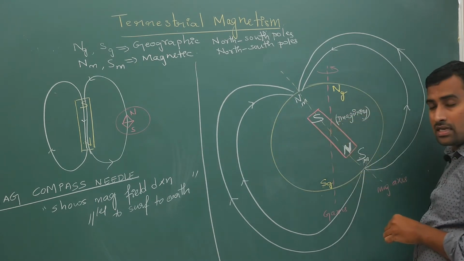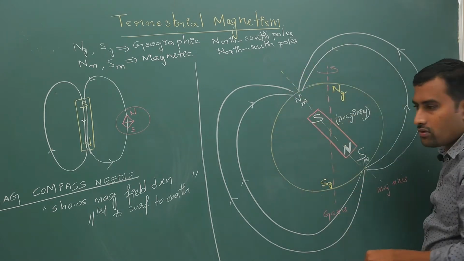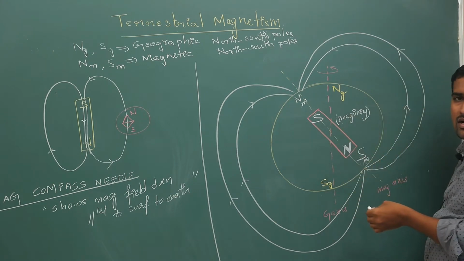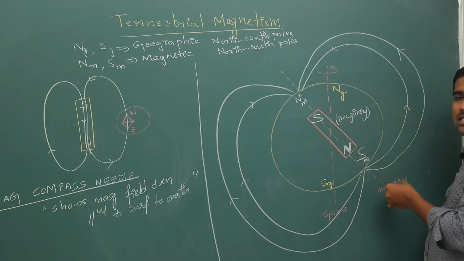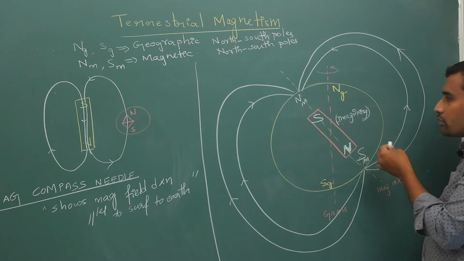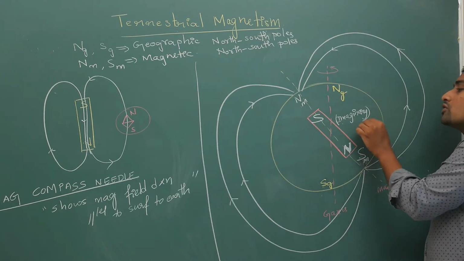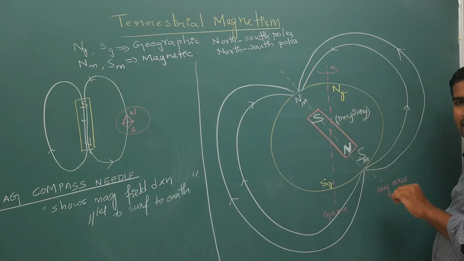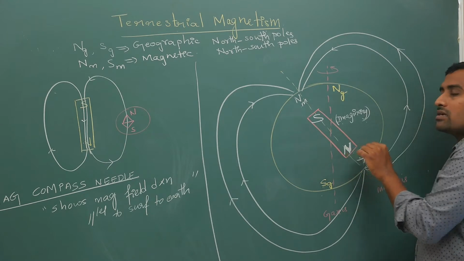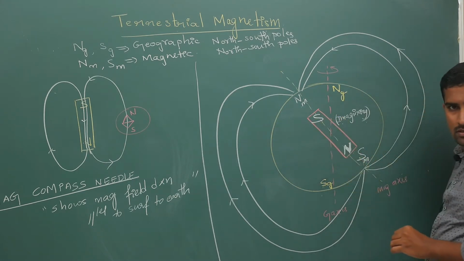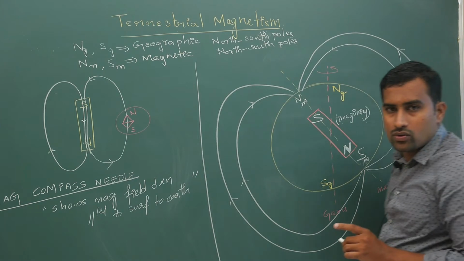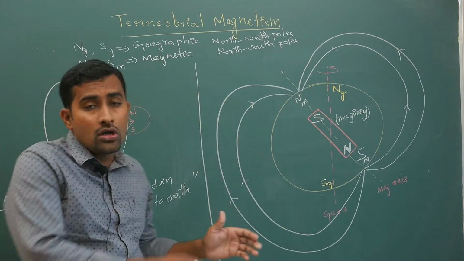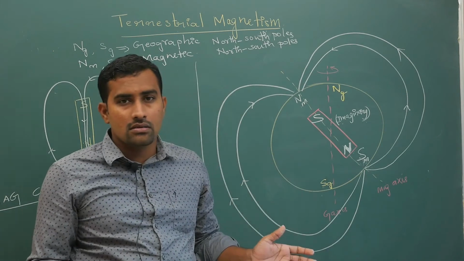Experimentally what have we seen? We have seen field lines going like this from the magnetic south pole to the magnetic north pole. So to justify this, for production of these magnetic field lines, we are assuming that our earth has an imaginary magnet inside it with its north pole down and south pole up. Don't get confused, the geographic poles and magnetic poles are different.